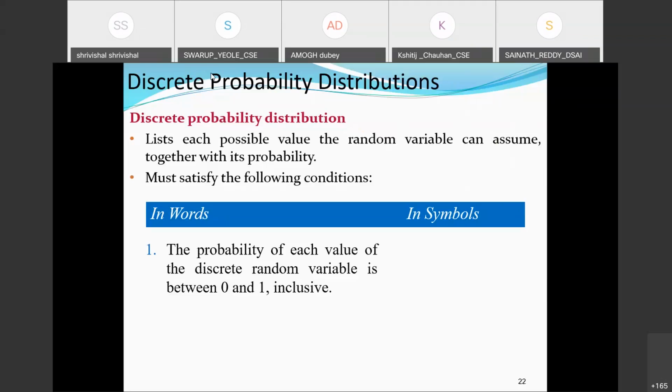Sir, negative marking? Negative marking, this is not at the first time, but in future it may be. But for today, there is no negative marking. Okay, sir. Thank you. Anything else? No. Okay. Thank you.